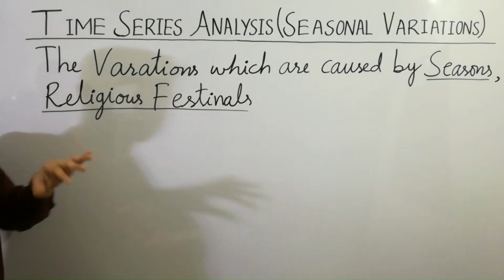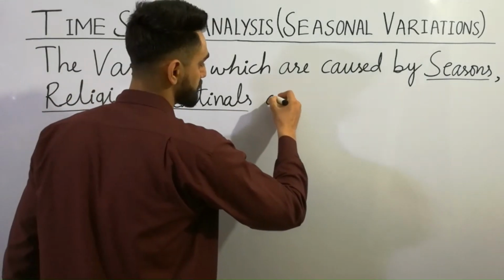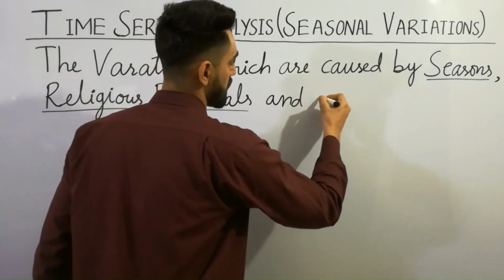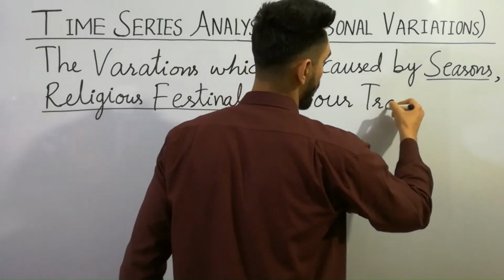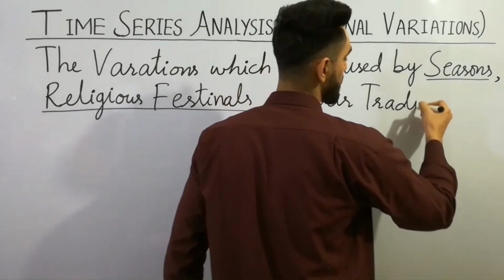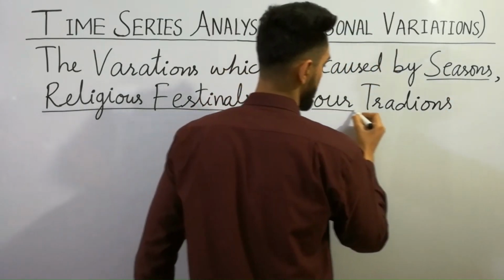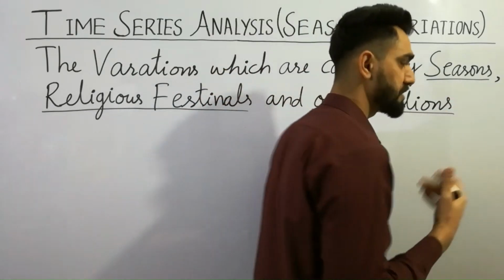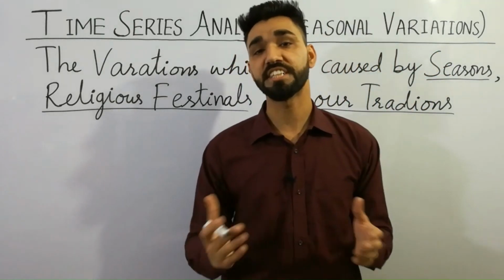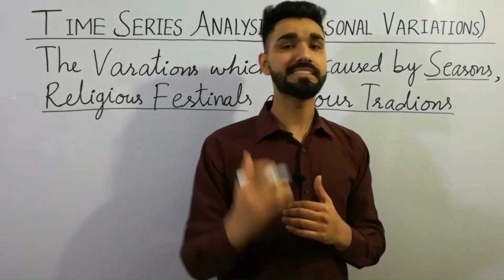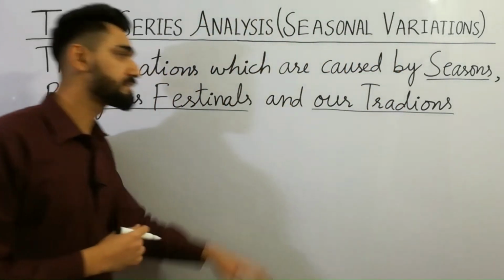Very, very important point. The next and the last point here is our traditions. This is the third point about the definition. Traditions, you can say, for example in marriage, people have their own or different traditions. So that is also the definition of seasonal variation. Very, very important point with real life examples.